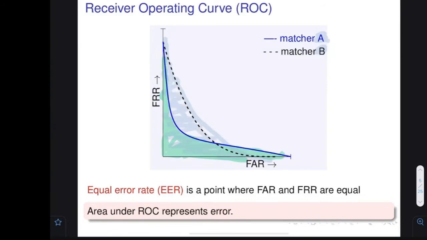So which matcher is better? Can you tell me whether A is better or B is better, if the area under the curve represents the error? This is the error for matcher B, and for matcher A you have seen. Can you type which is better, A or B? A is better because A has a lesser area under the curve. So this is a better curve. Yes, definitely, in general, A is going to be better.